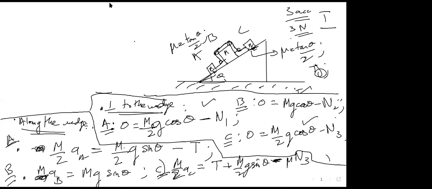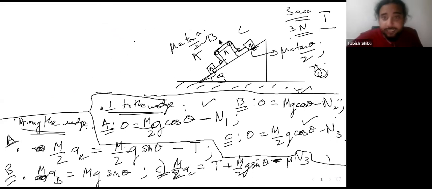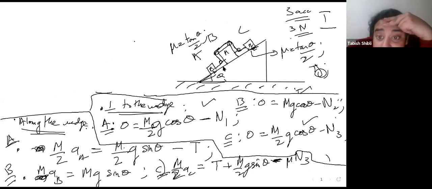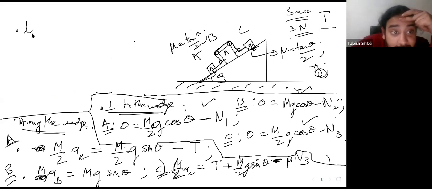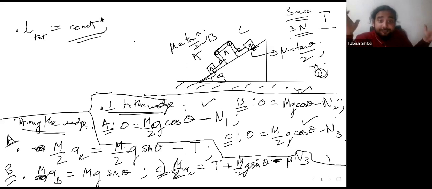The constraints. What is the constraint here? The constraint in this question will essentially be that if you take the total length of the string, the total length of the string should be a constant. That is one constraint that I have. The total length is going to be constant, right?